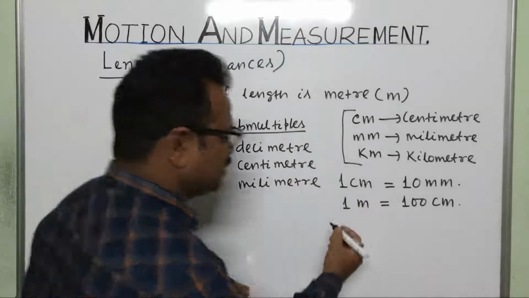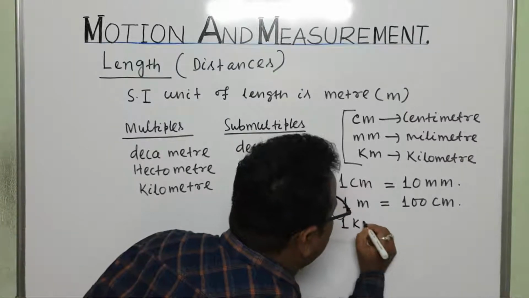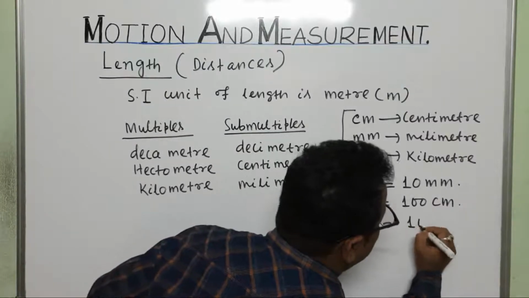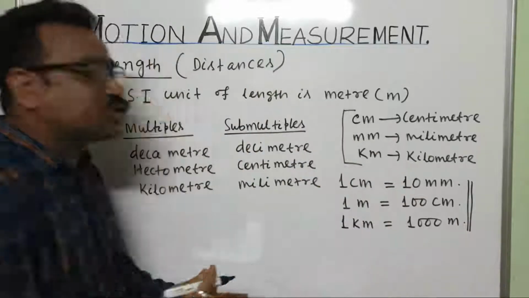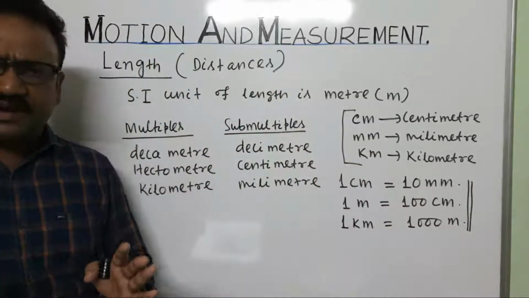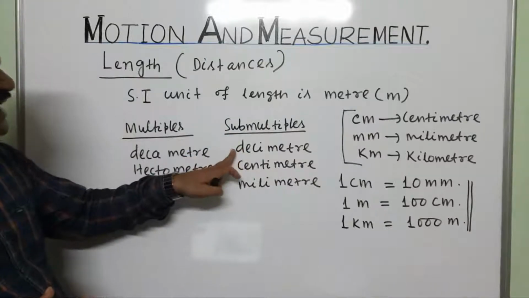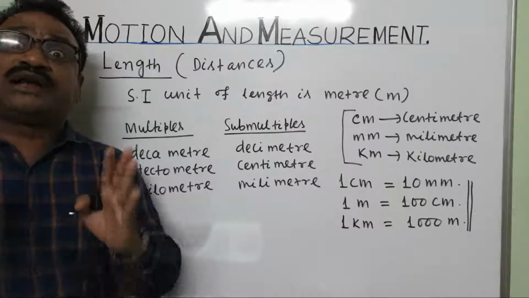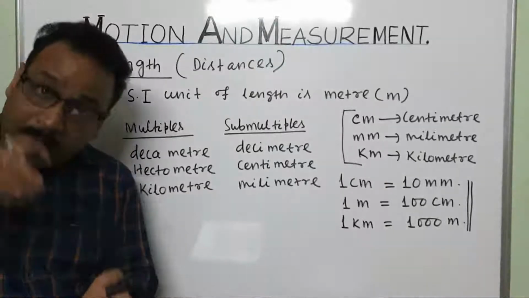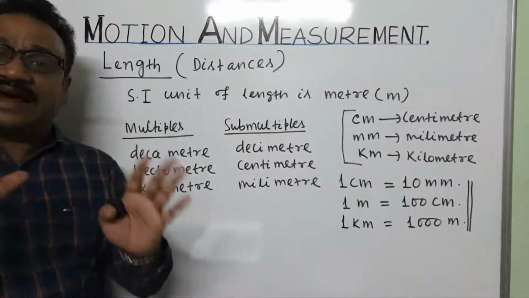Similarly, 1 kilometer is equal to 1000 meter. These three units are commonly used in mathematics and physics. Other units like decimeter, hectometer, and decameter are not commonly used, but the units are there.